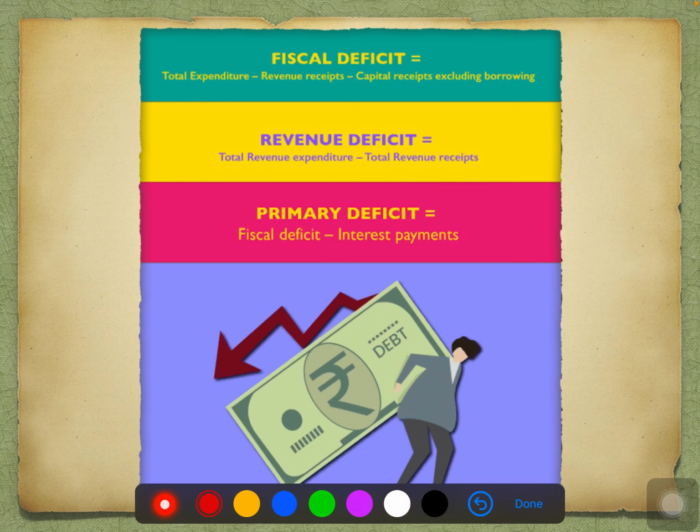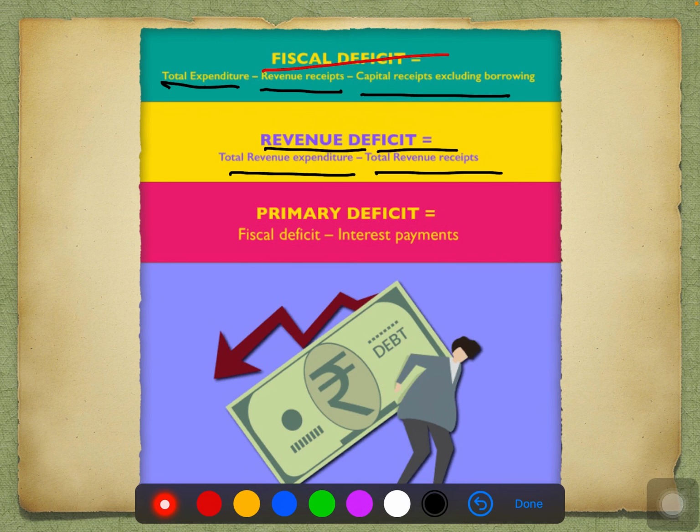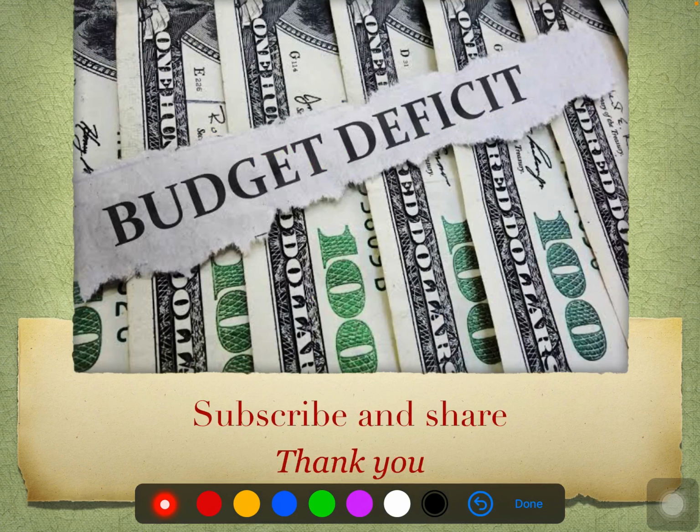So in the next slide we have the formulas. What is the formula of fiscal deficit? The fiscal deficit formula is total expenditure minus revenue receipts minus capital receipts excluding borrowing. On the other side, you have the revenue deficit formula: total revenue expenditure minus total revenue receipts. The primary deficit topic you do not have for this year's syllabus as a question. Primary deficit formula is fiscal deficit minus interest payments. Thank you so much. I hope you understood this concept.